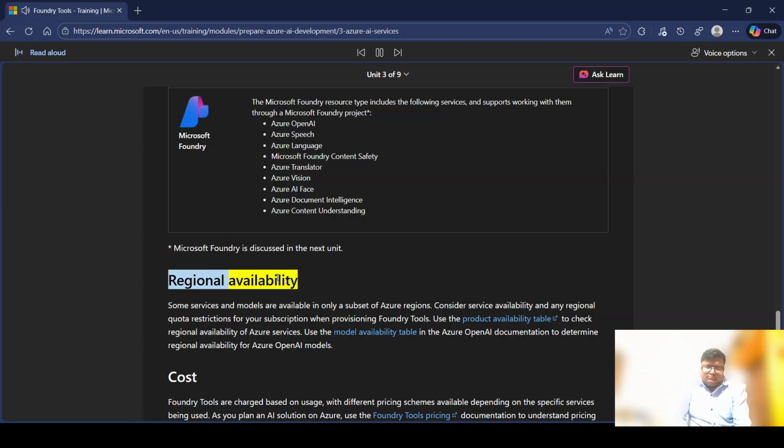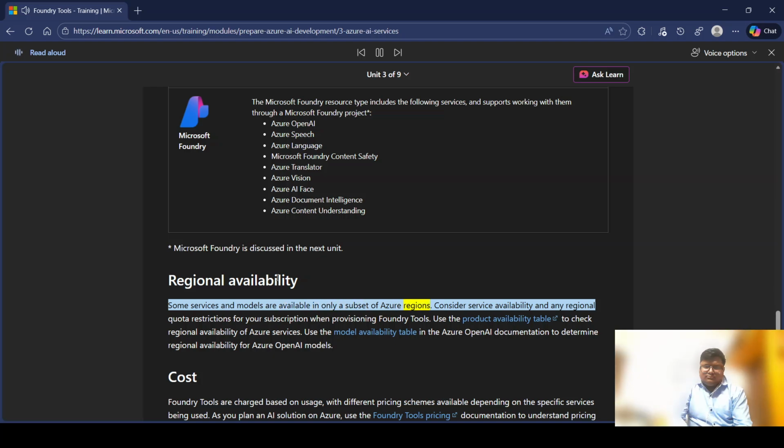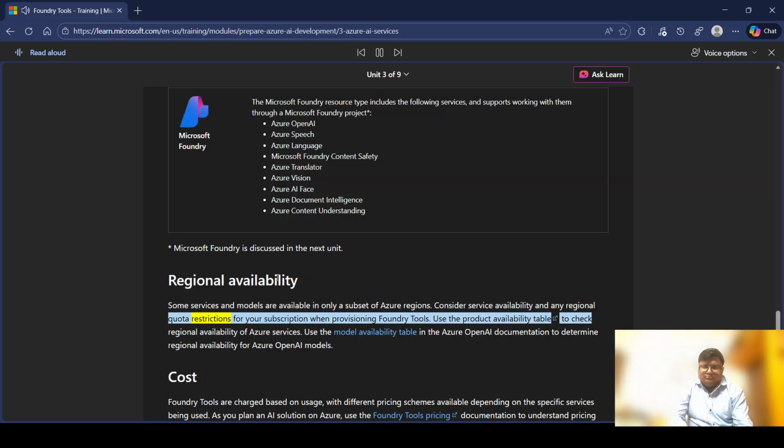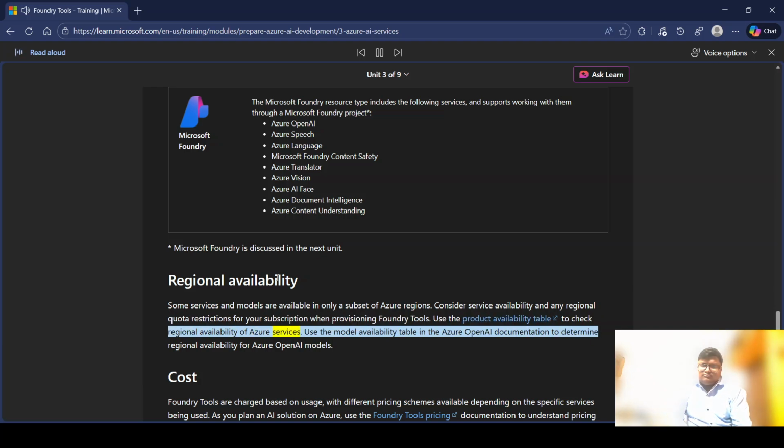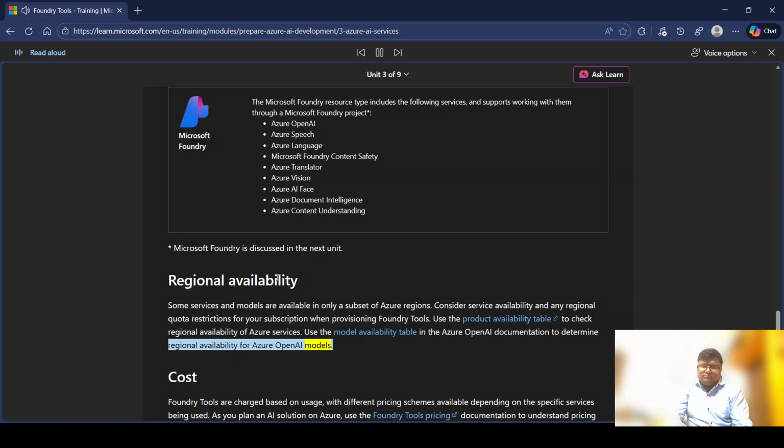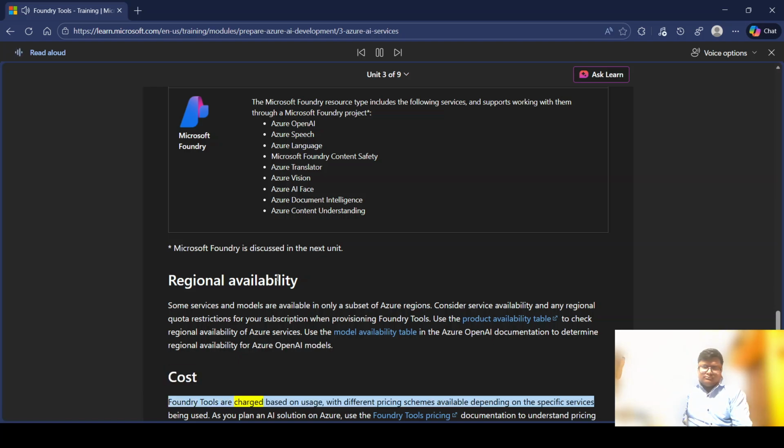Regional availability. Some services and models are available in only a subset of Azure regions. Consider service availability and any regional quota restrictions for your subscription when provisioning Foundry tools. Use the product availability table to check regional availability of Azure services. Use the model availability table in the Azure OpenAI documentation to determine regional availability for Azure OpenAI models. Cost. Foundry tools are charged based on usage, with different pricing schemes available depending on the specific services being used.